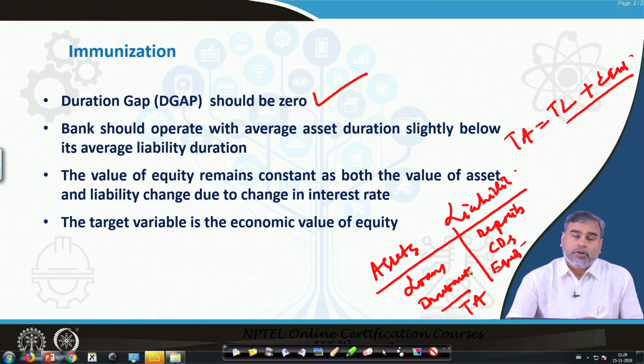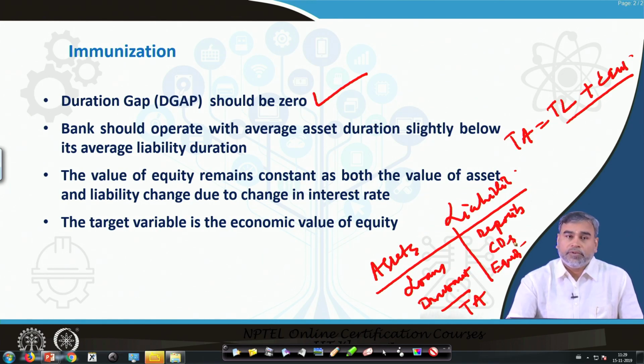If the total assets duration is different from the total liability duration, in a general sense there is some kind of duration gap, may be positive, may be negative. But in the exact sense, because total assets and total liabilities differ by the equity, if you want to make the duration gap exactly 0, then your average asset duration should be a little bit lower than the average liability duration.